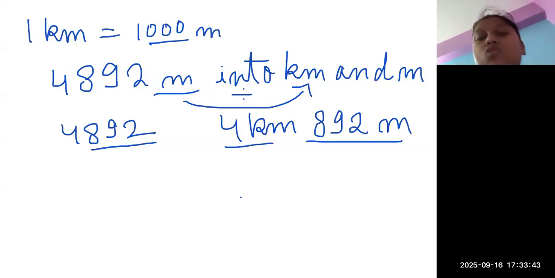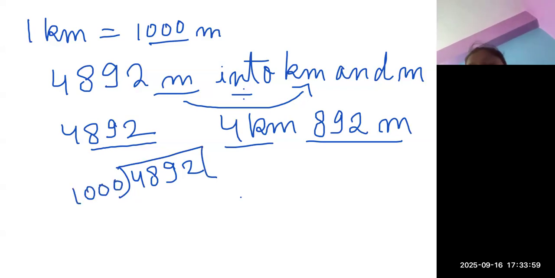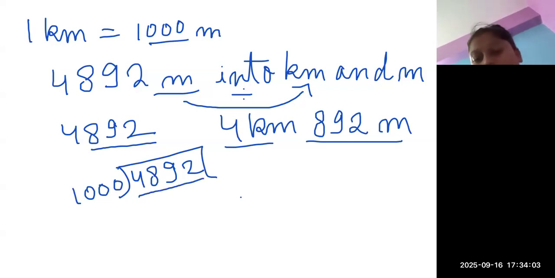Another way we can do is by dividing it. Why will we divide? Because we are moving from smaller to bigger unit. So what we will do? We will do 4892 divided by 1000. Now, four numbers, so I will take all four numbers. Now, by what number can I choose?